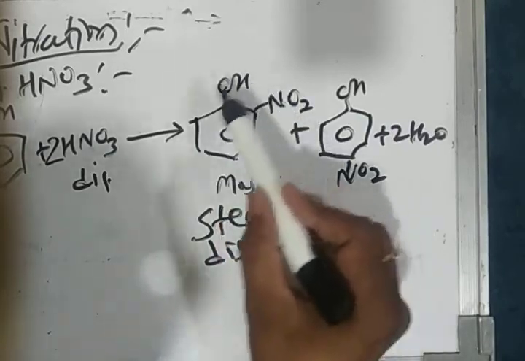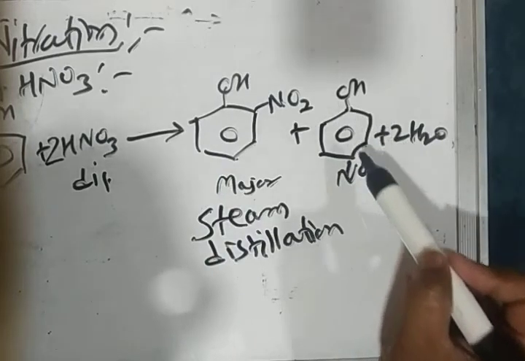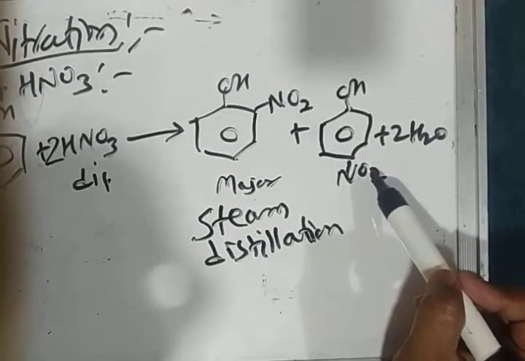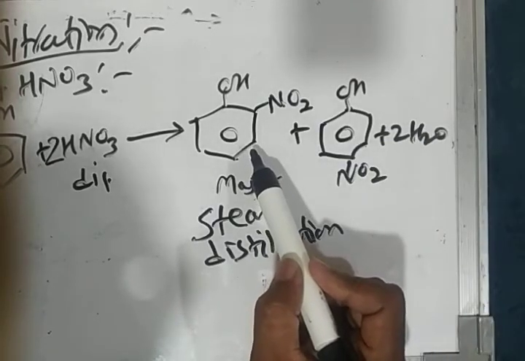This has low boiling point as compared with paranitrophenol. Paranitrophenol is steam non-volatile and orthonitrophenol is steam volatile.